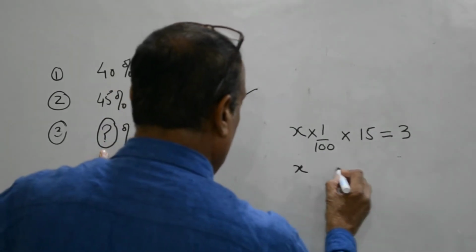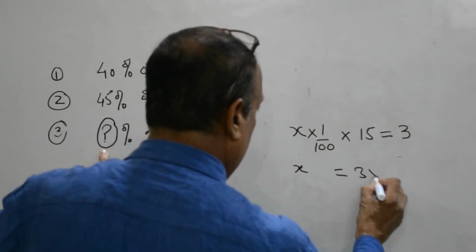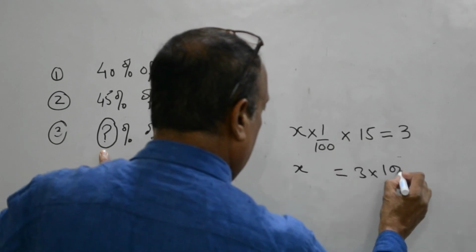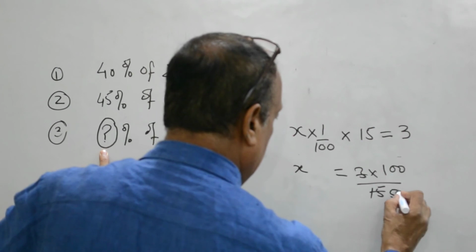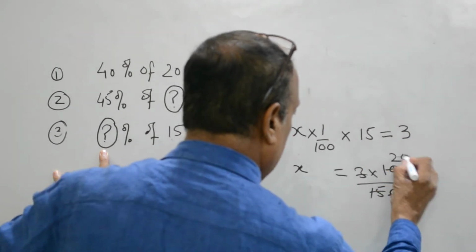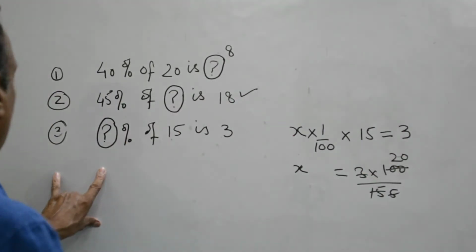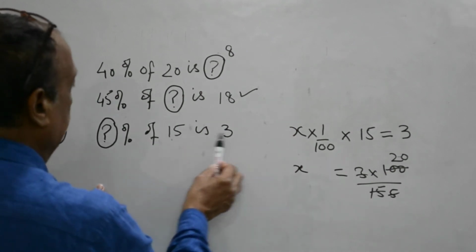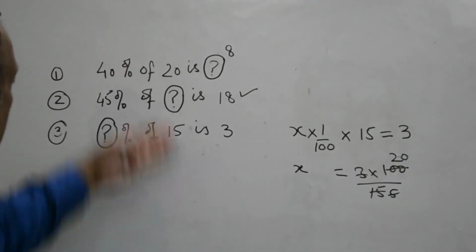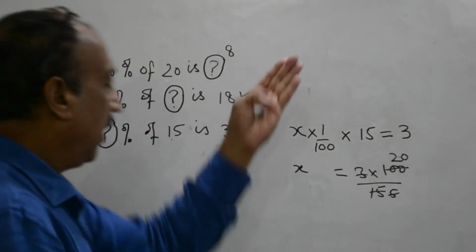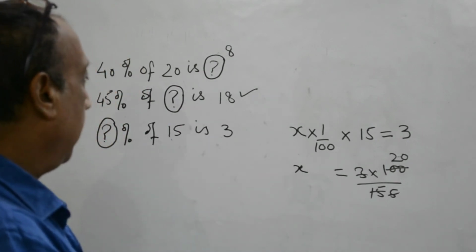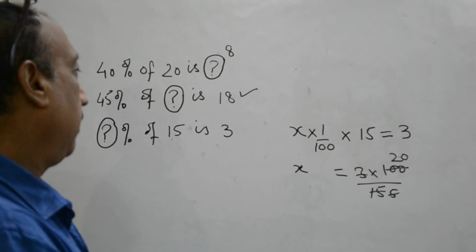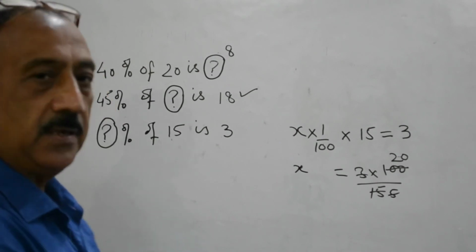X is equal to 3 into 100 upon 15. So 5 and 20. So 20% of 15 is 3. So by translating the statements into arithmetic terms, we can make our calculation very fast and very easy.